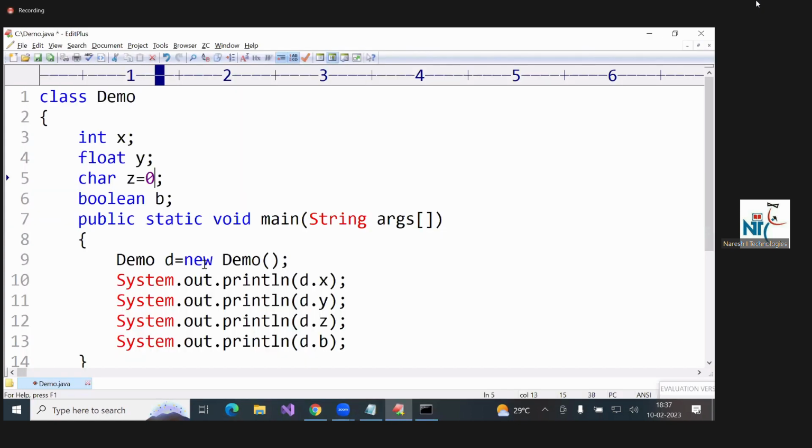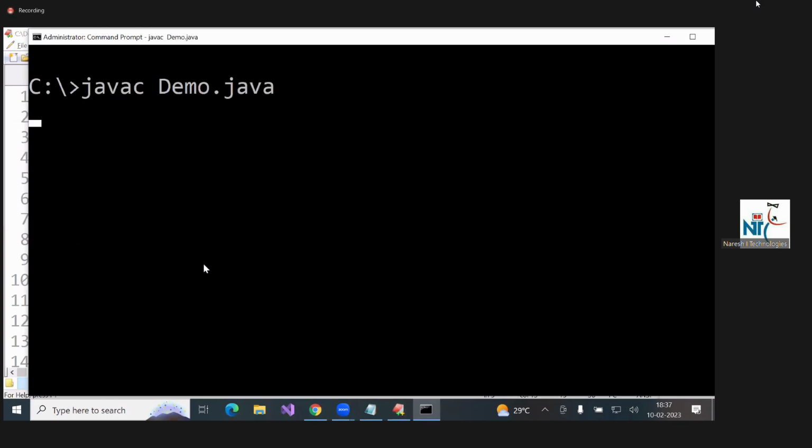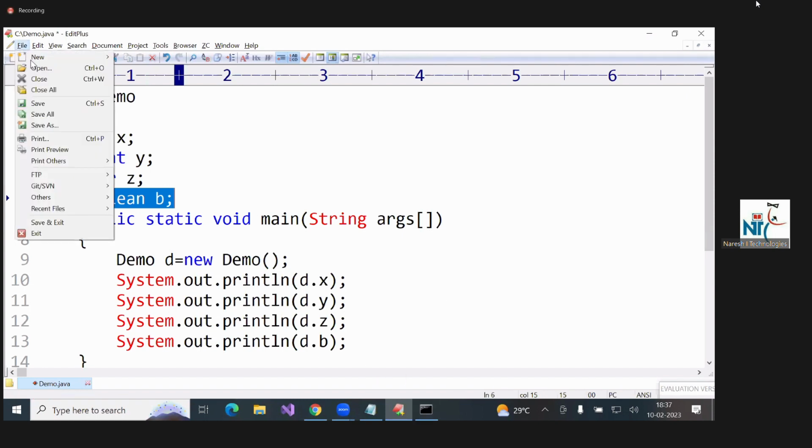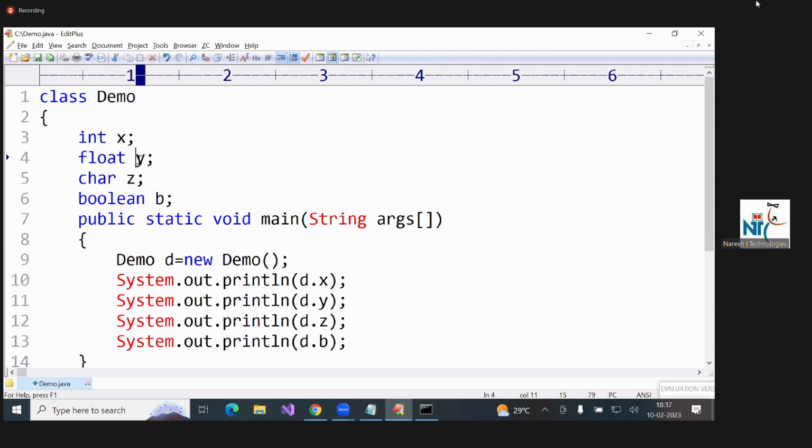Suppose if I write 0, blank space. That is what we are getting by default. Got it? So here also 0, here also 0. But 0 in character format is blank space, 0 in Boolean format is false. That means all are zeros only. Now you are getting output like this: 0, 0.0, blank space, false.